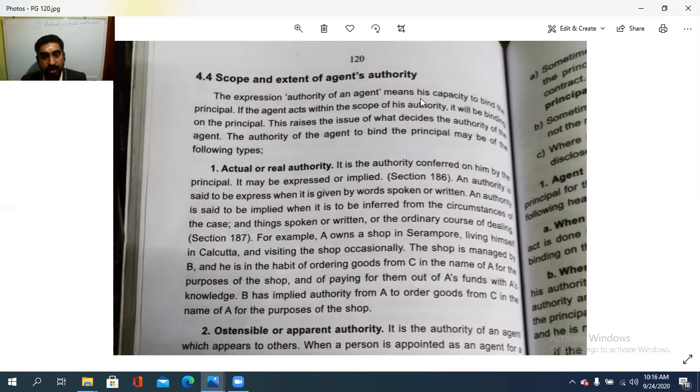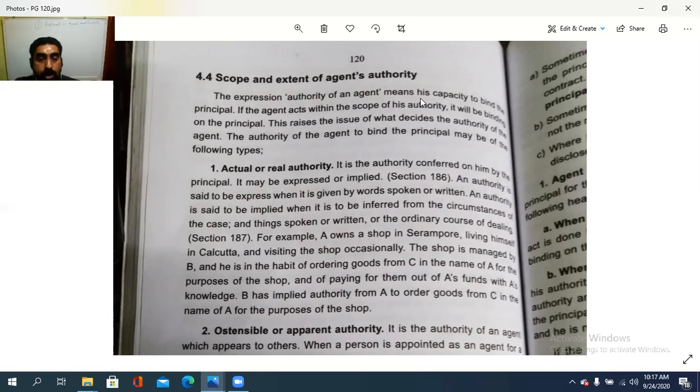So it is the authority conferred on him by the principal. It may be express or implied. An authority is said to be expressed when it is given by the words spoken or written. An authority is said to be implied when it is to be inferred from the circumstances of the case and the things spoken or written or the ordinary course of dealing. Either through dealings, or by word of mouth, or by action, in whichever way, the authority will be vested with the agent.